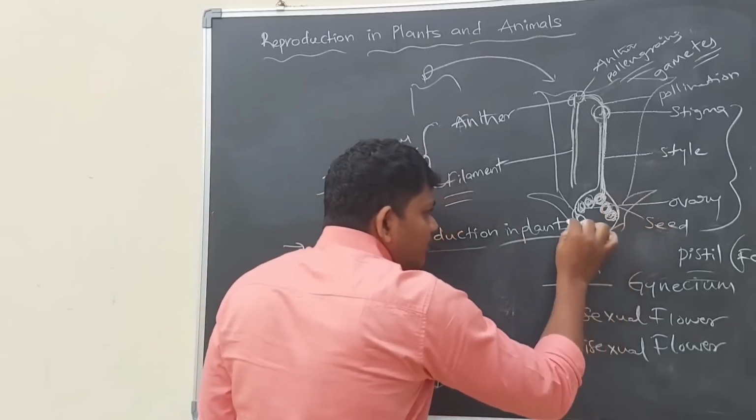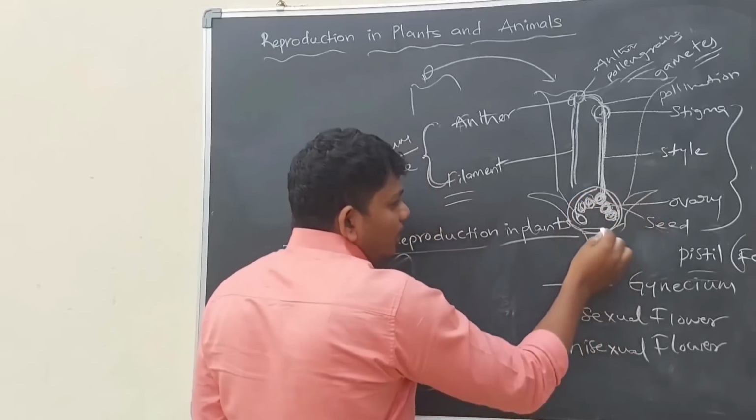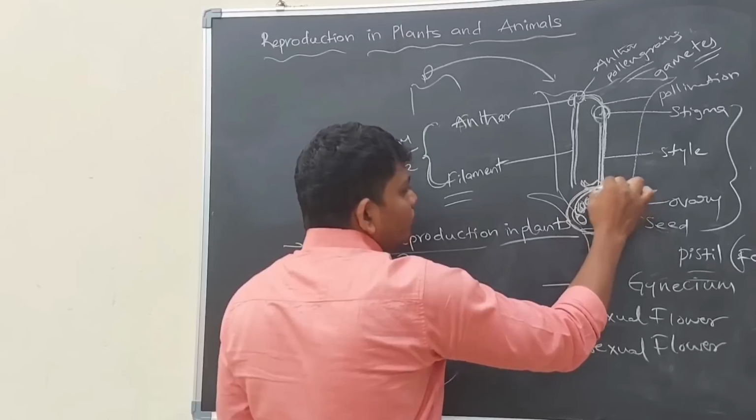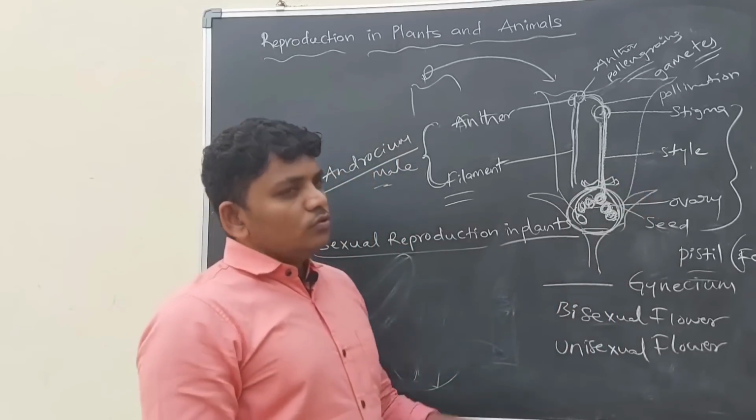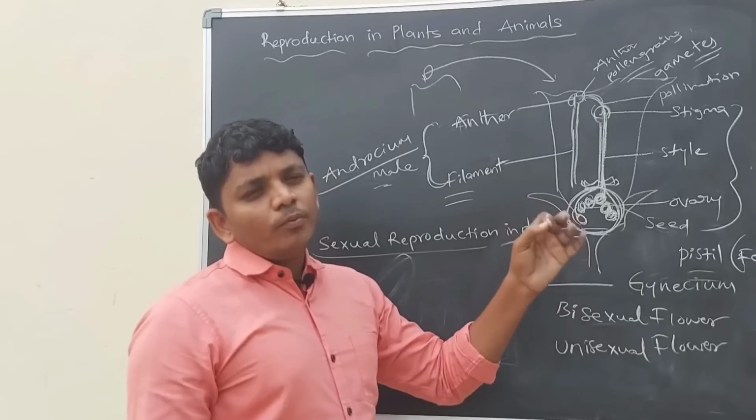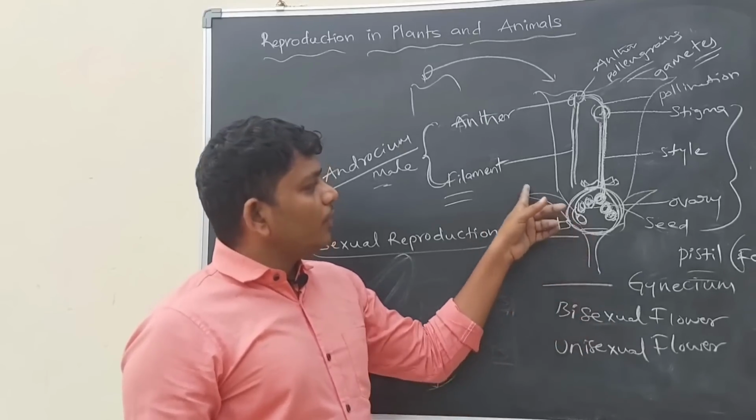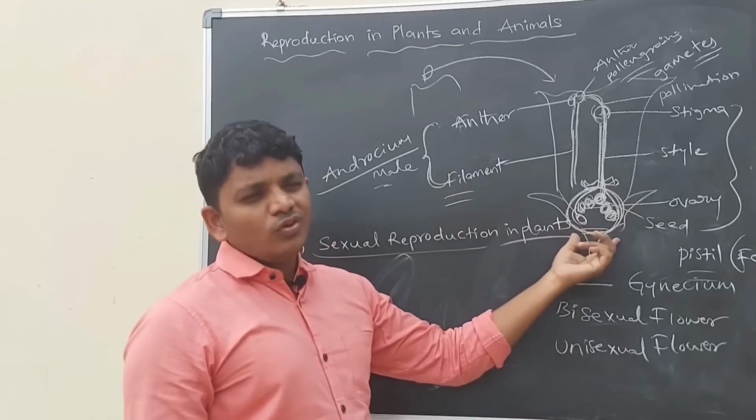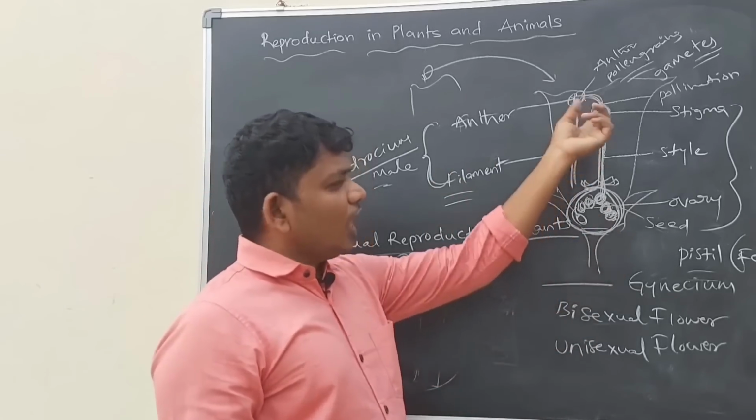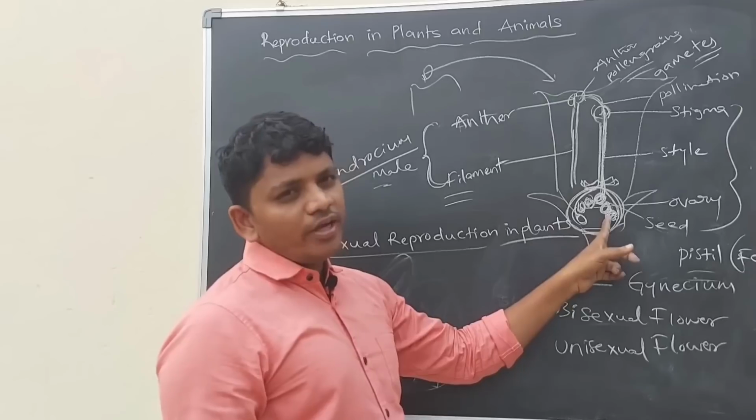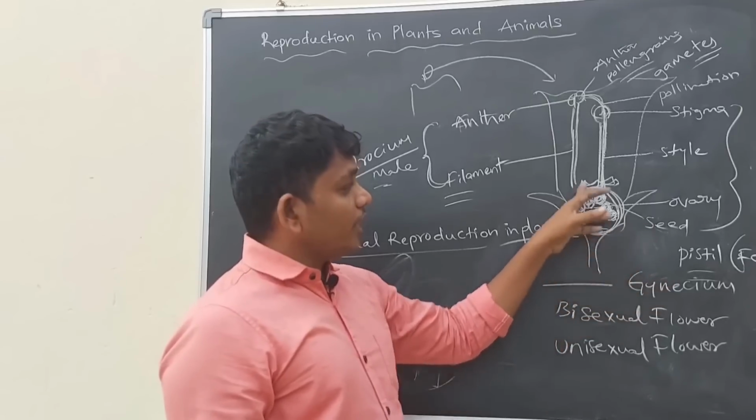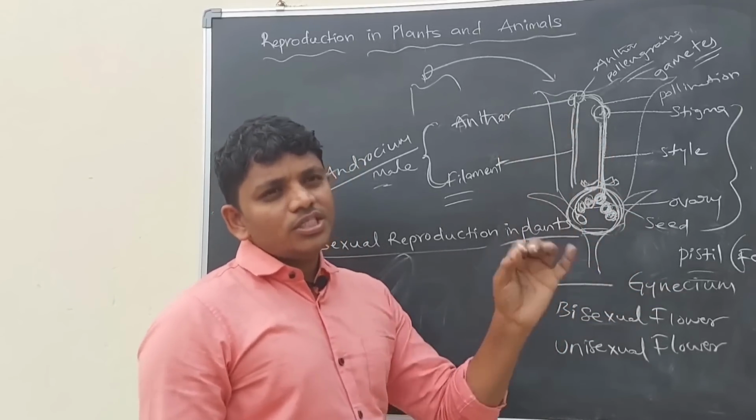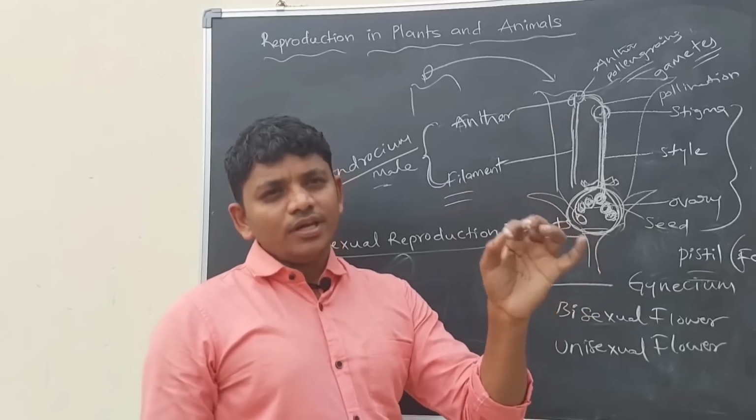Whenever fertilization is completed in the ovary, the entire ovary will grow as a fruit. When fruit formation starts, all the remaining parts of the flower are removed from the fruit. So after fertilization the ovule converts into a seed, and the entire ovary converts into the fruit. This is sexual reproduction in plants.